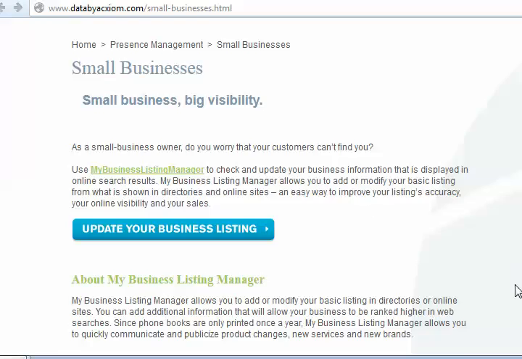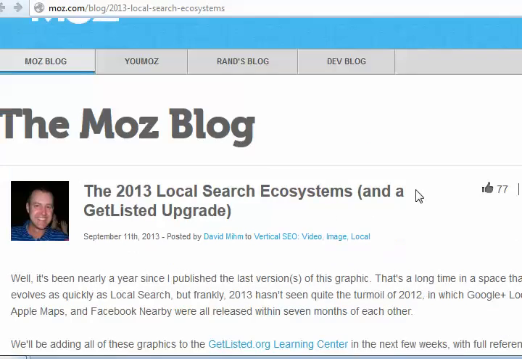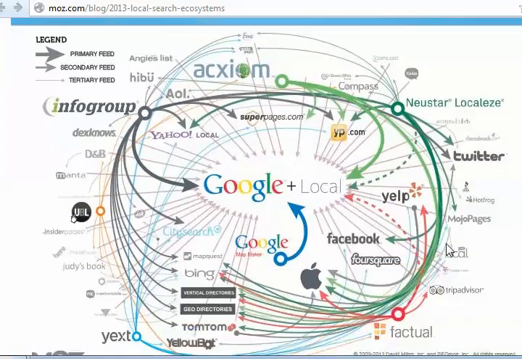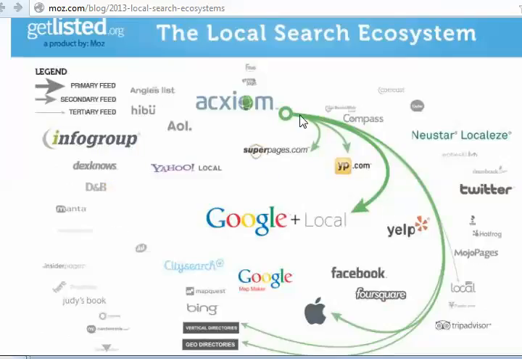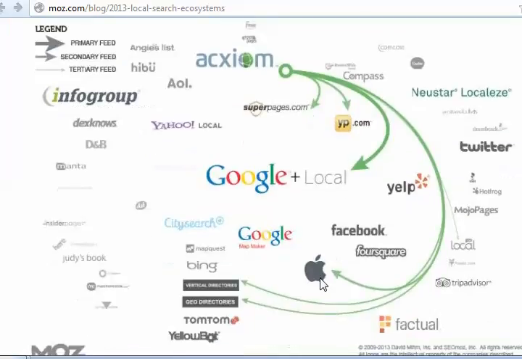If you look at this search ecosystem screenshot from Moz, you can see over here Axiom provides data to some big players, including Google Plus Local. You can see this line right here, and then as an indirect feed, they also provide to a lot of players. If I scroll down a bit, you can see where he's broken down. They're providing data to Superpages, YP.com, Google Local, the little apple there, and geo directories, vertical directories, and then indirectly some of these other providers.